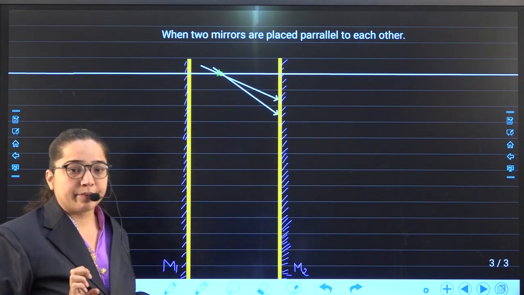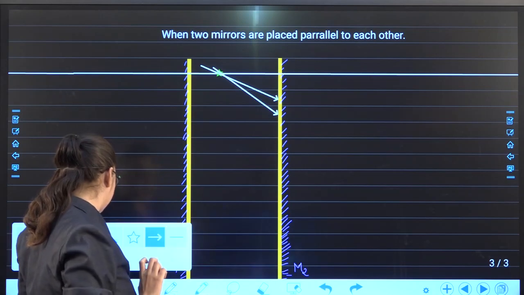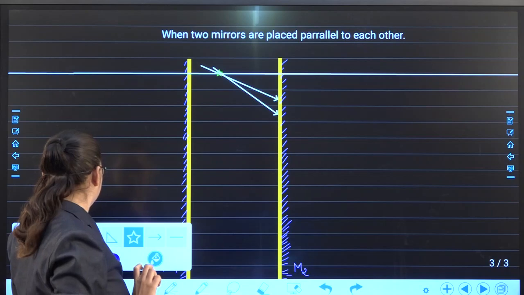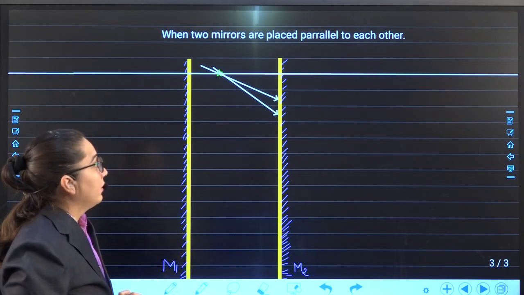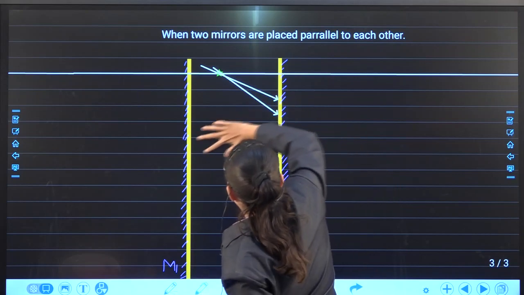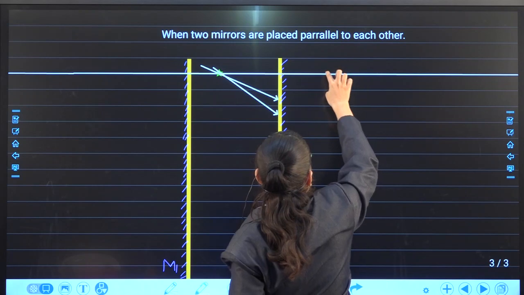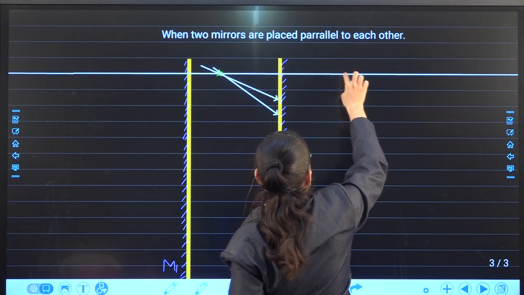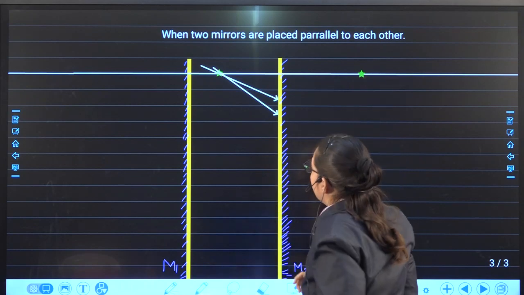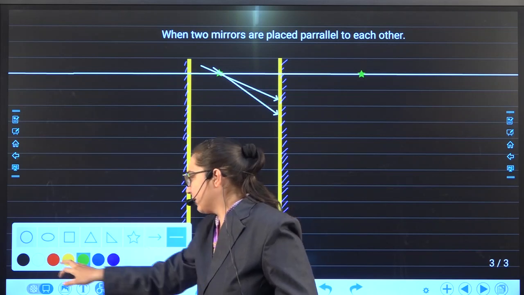Okay? Now these waves will be reflected back, and from that we'll get one image. Okay, these waves will be reflected back.